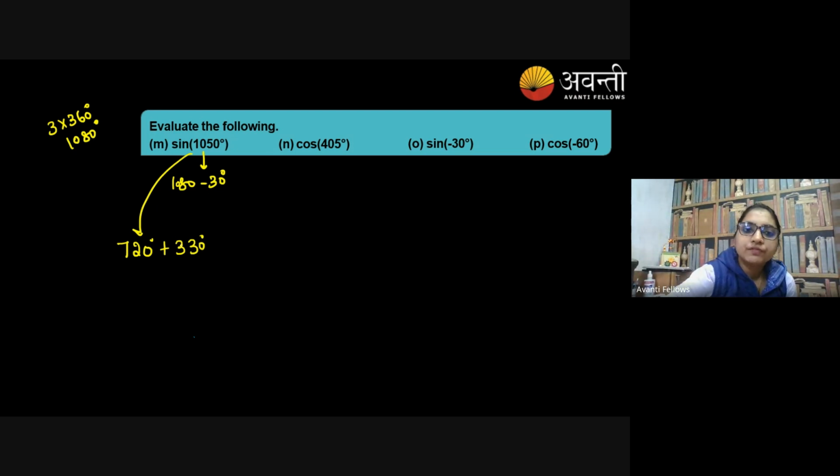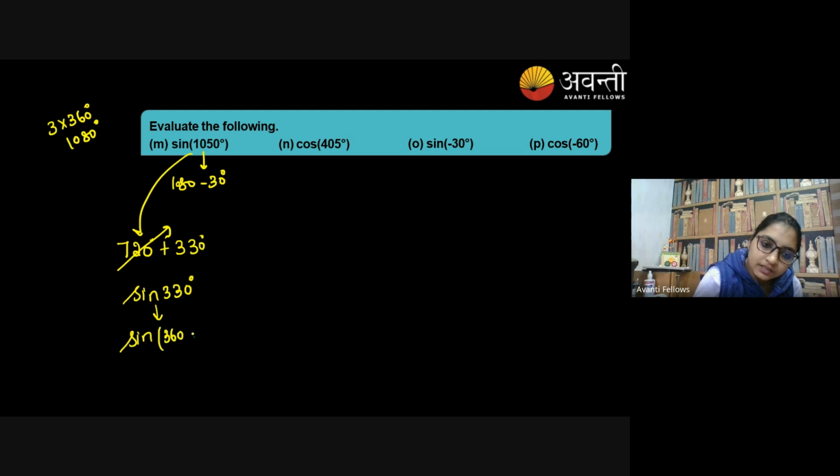It's a multiple of 180 degree, so it is ignored. So it will become sine 330. Sine 330 can be written as sine of 360 minus 30. So it will become minus sine 30. Any confusion?